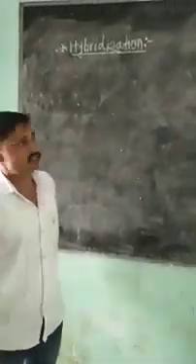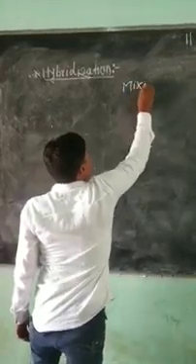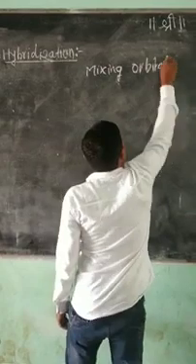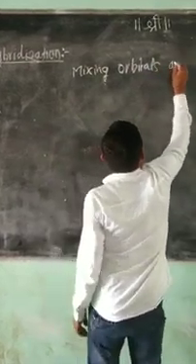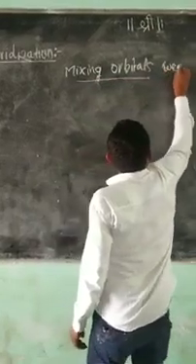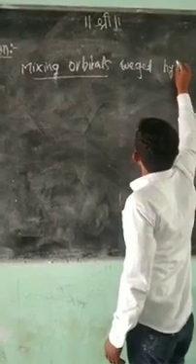Herewith I start the concept of hybridization. Hybridization is nothing but the mixing of atomic orbitals. By mixing atomic orbitals, we get hybrid orbitals with equivalent energy.